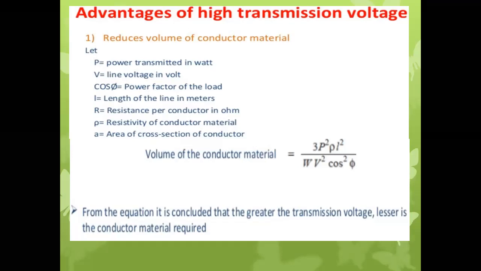Here voltage is on the denominator side. So if we increase the voltage, the overall result of this formula will decrease. In any fraction, if the denominator is greater, the overall result will be less. So the volume of the conducting material reduces, which means we can reduce the total amount of material required for the conductor.